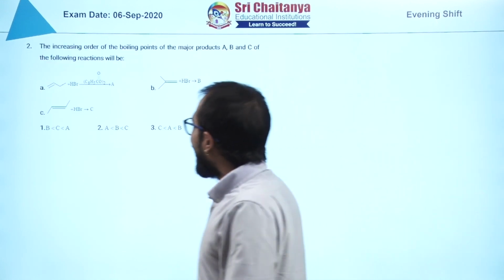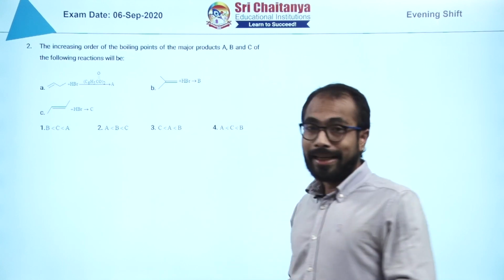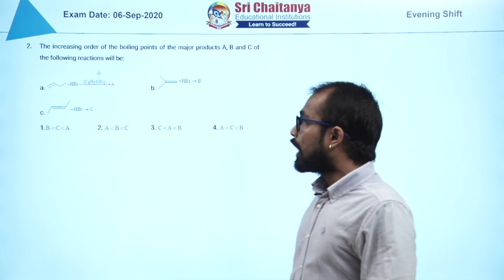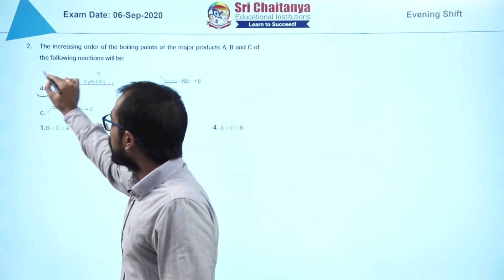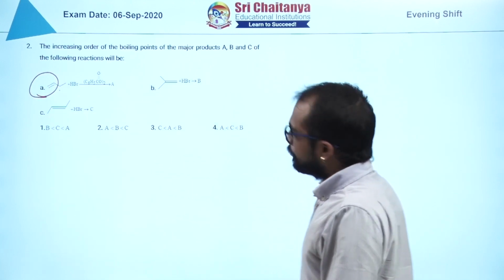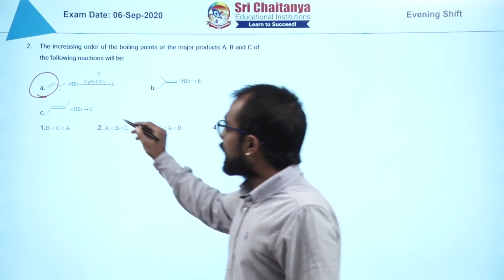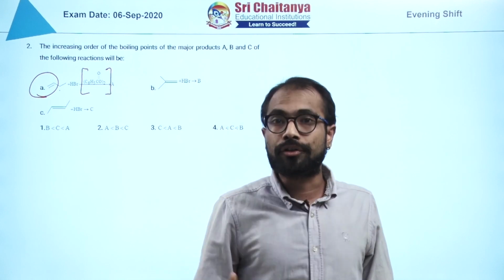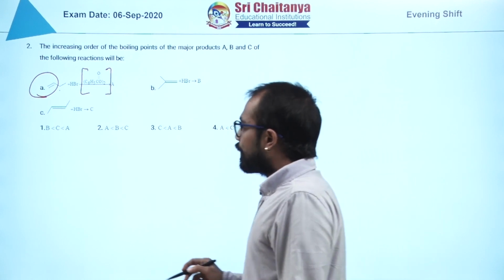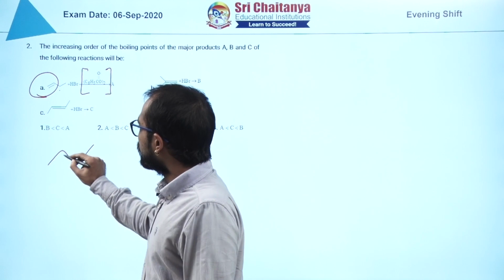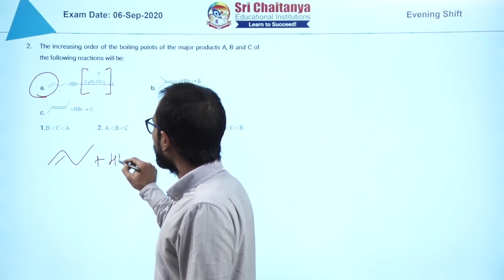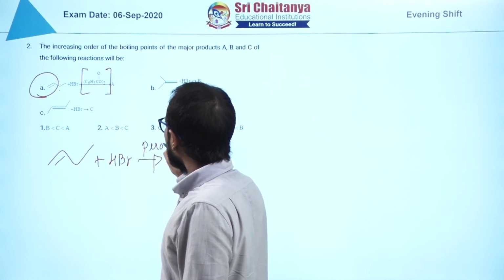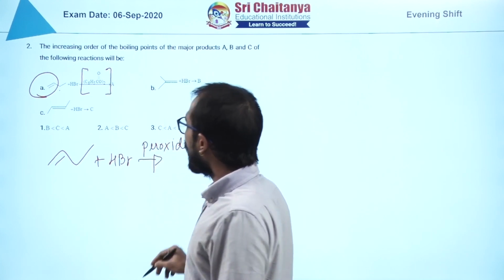Now next question here we have from alkenes. Alkenes undergo electrophilic addition reaction. Now the first one, here you see, we are taking or doing this addition in presence of a peroxide, and we know Kharasch effect, right? So peroxide is there, so it is nothing but Kharasch effect.